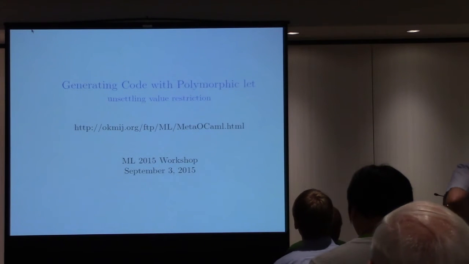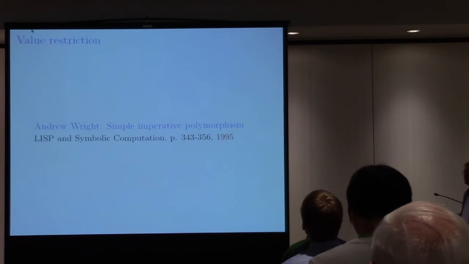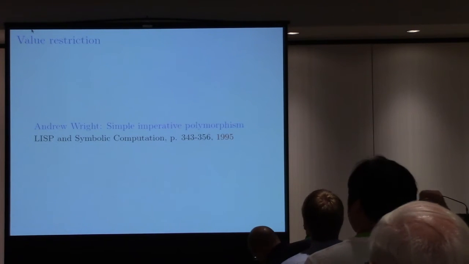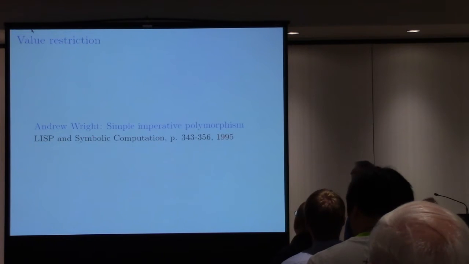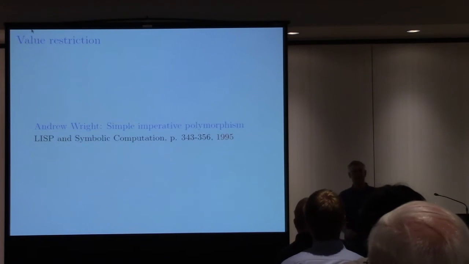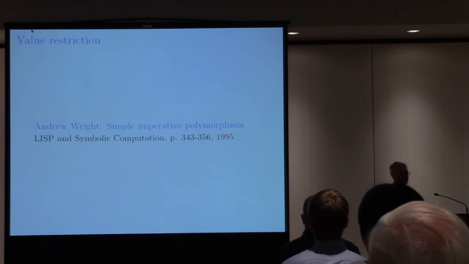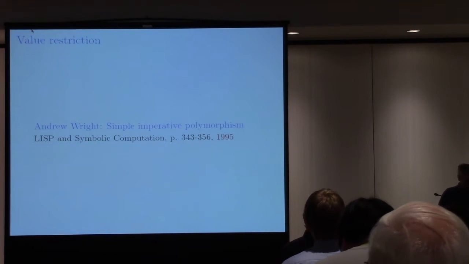Well, value restriction, as we know, is implemented in all the languages, and it has been mentioned already. It was introduced by a paper by Andrew Wright in 1995, and in 1997 it was made part of Standard ML and used in OCaml.